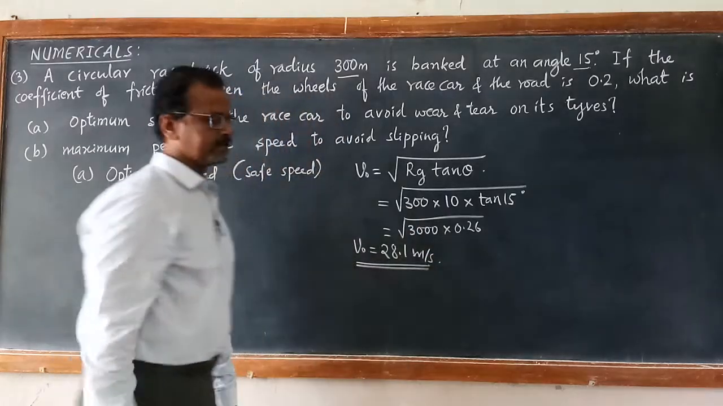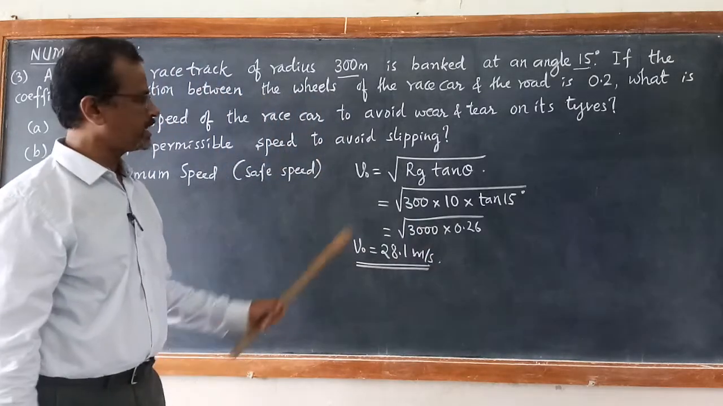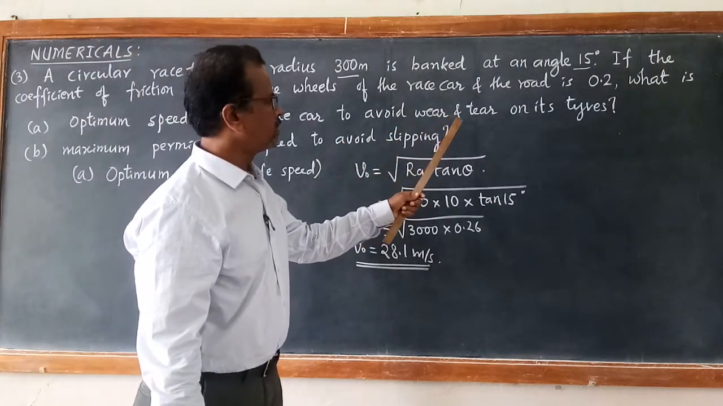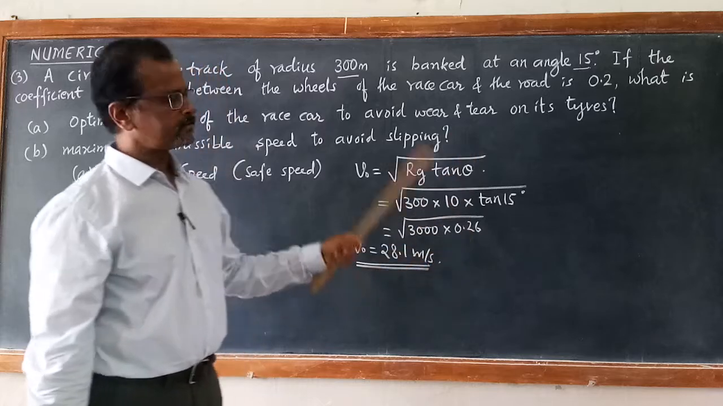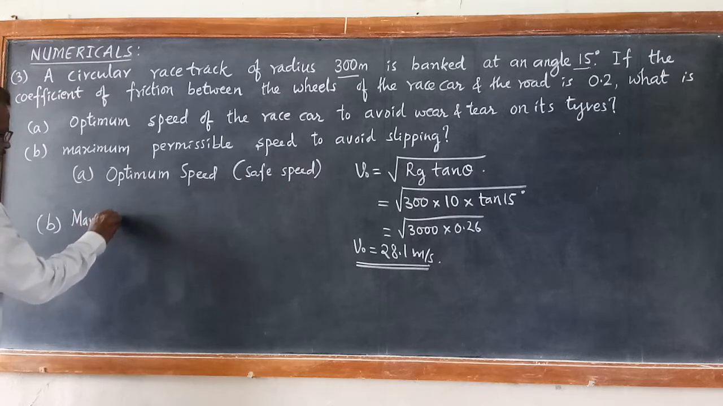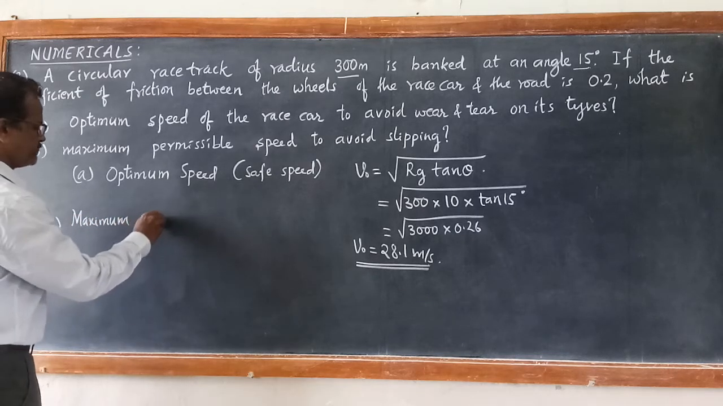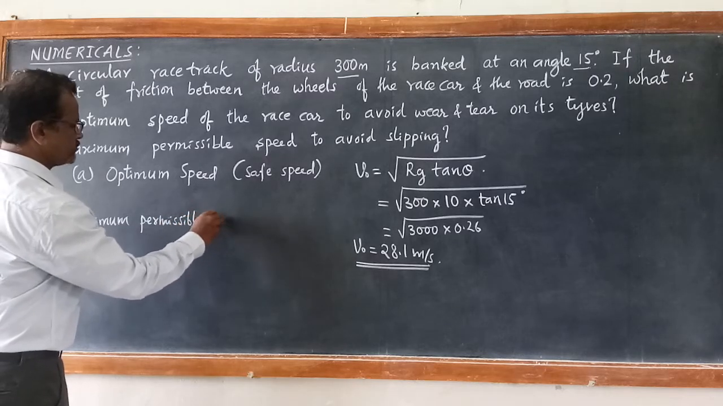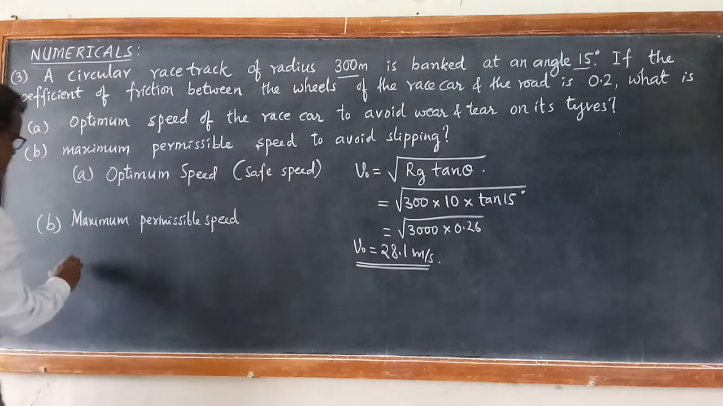This is the safe speed, so that the tires of the vehicle will not have wear and tear. Now let us calculate the second one: maximum permissible speed. In this case, we calculate Vmax.